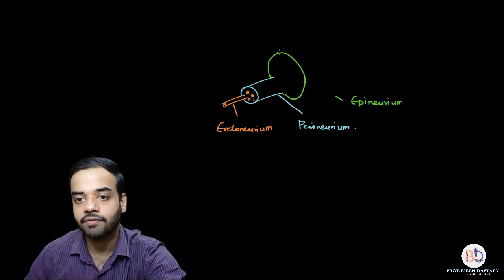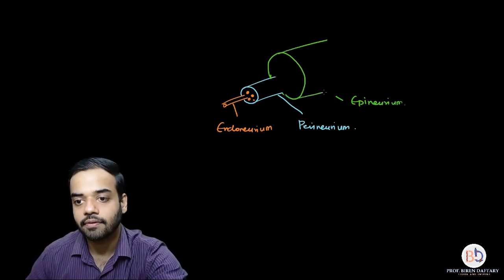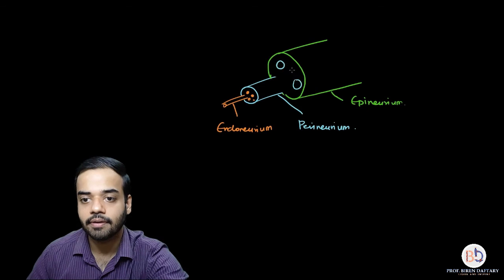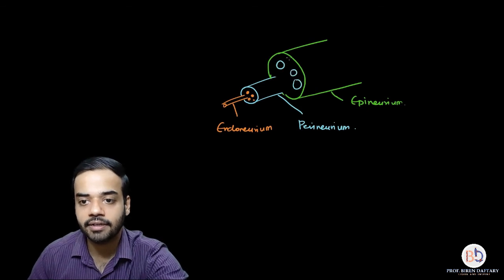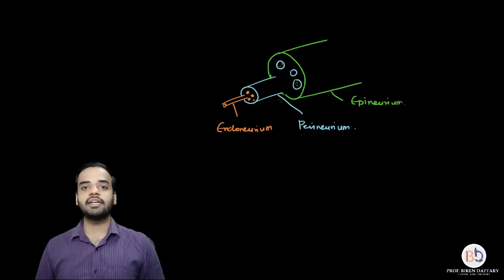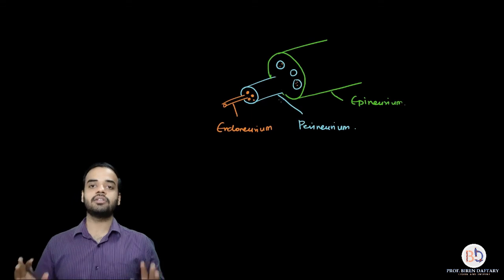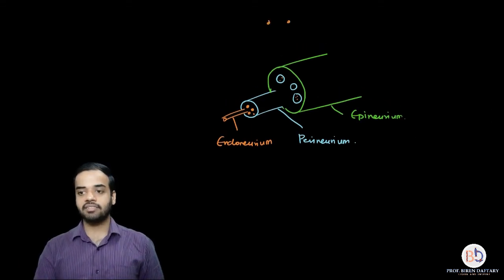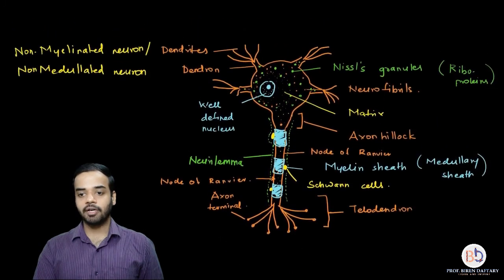Each nerve will have many fasciculi, and in turn each will have neurons. Is this clear? So I hope so. These are the 3 connective tissues which are present in the nervous system. And with that, we end our today's lecture. I hope this part is clear.